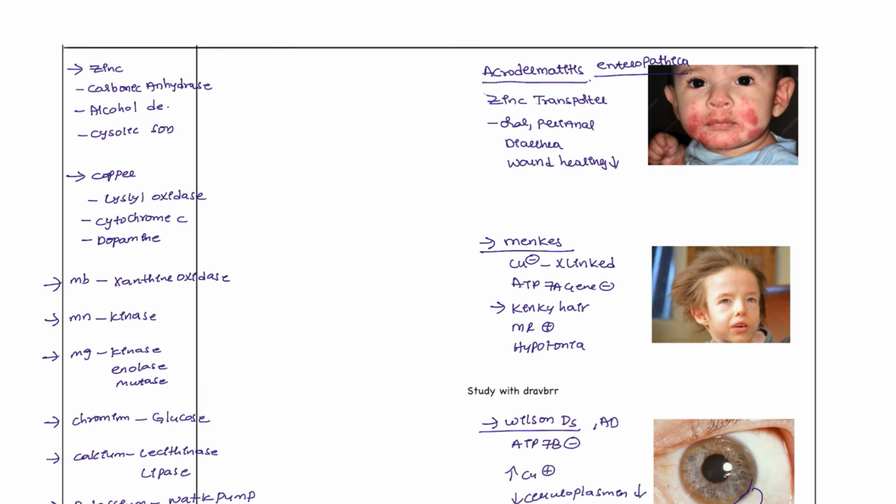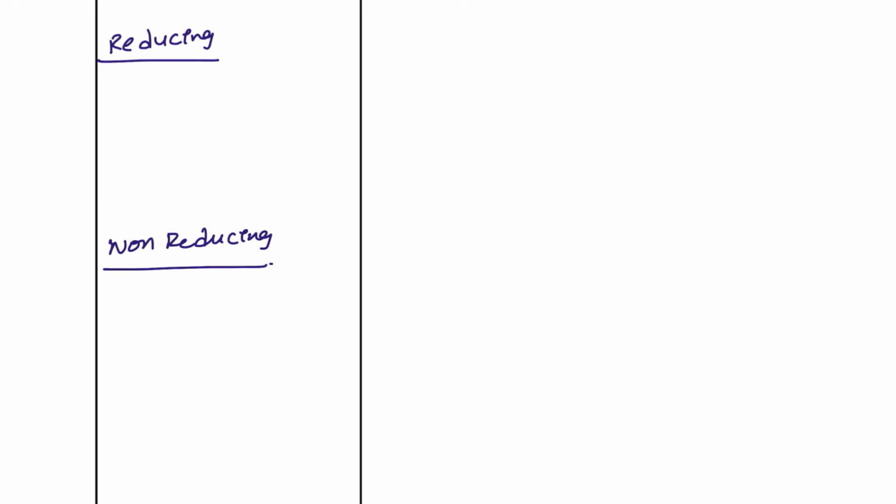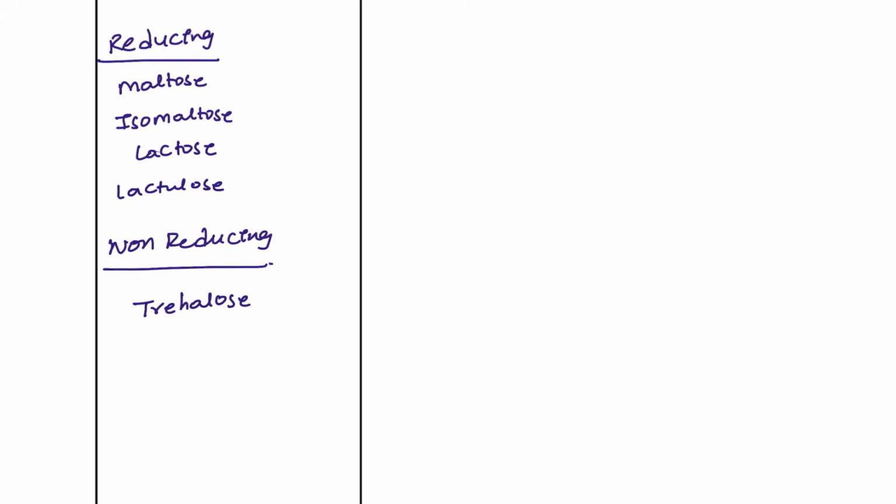Next, another important thing to remember is the sugars. Those are reducing sugars, and the other is non-reducing sugars. What are these reducing sugars? One is maltose, isomaltose, lactose, and lactulose. And non-reducing sugars are trehalose and sucrose.